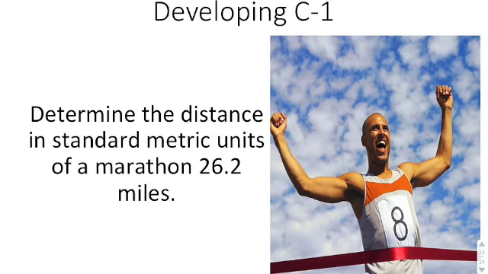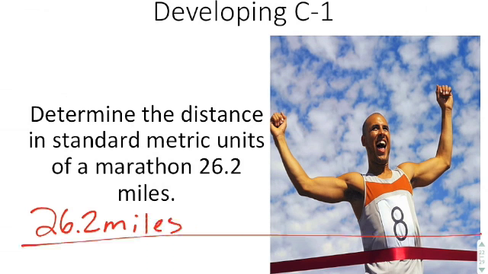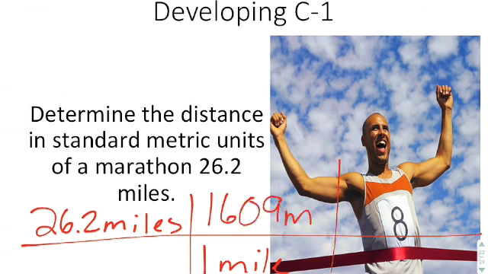So we're going to do a calculation here. It says determine the distance in standard metric units of a marathon, 26.2 miles. So we have 26.2 miles, and we're going to use dimensional analysis in order to do our conversion. We know that 1 mile is 1,609 meters. When I do that, this is done, and I can say miles cancels with miles, leaving only meters. When I multiply these two things together, that will give me my answer. You need to get used to using your calculator, so go ahead and plug that into your calculator and determine your answer.